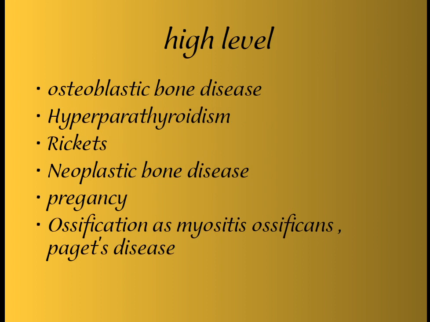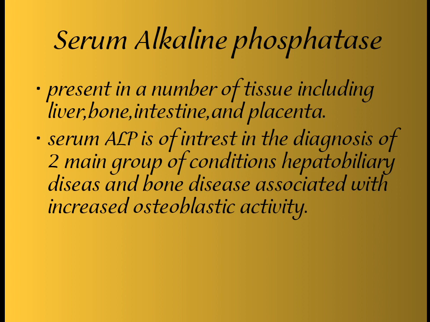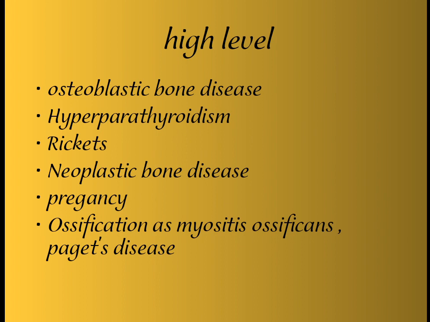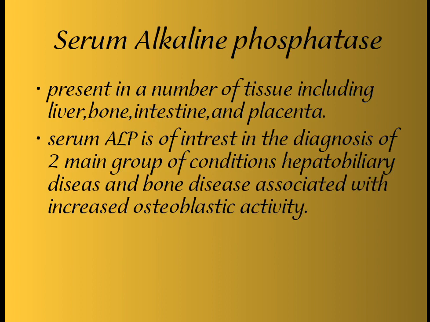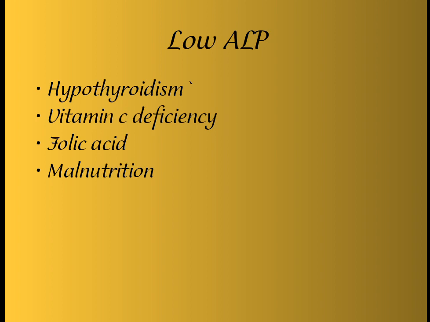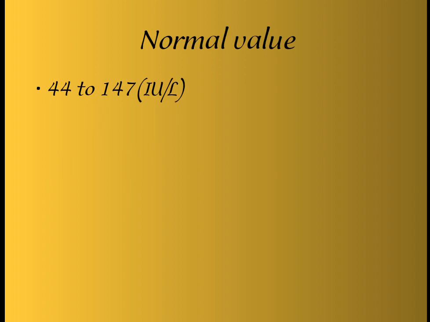When the ALP is high, the meaning is osteoblastic bone disease: hyperparathyroidism, rickets, neoplastic bone disease, pregnancy, ossifications such as myositis ossificans, and Paget's disease. In pregnancy, mostly women have high alkaline phosphatase. A low level suggests hypothyroidism, vitamin C deficiency, folic acid deficiency, or malnutrition. Normal value is 44 to 147.